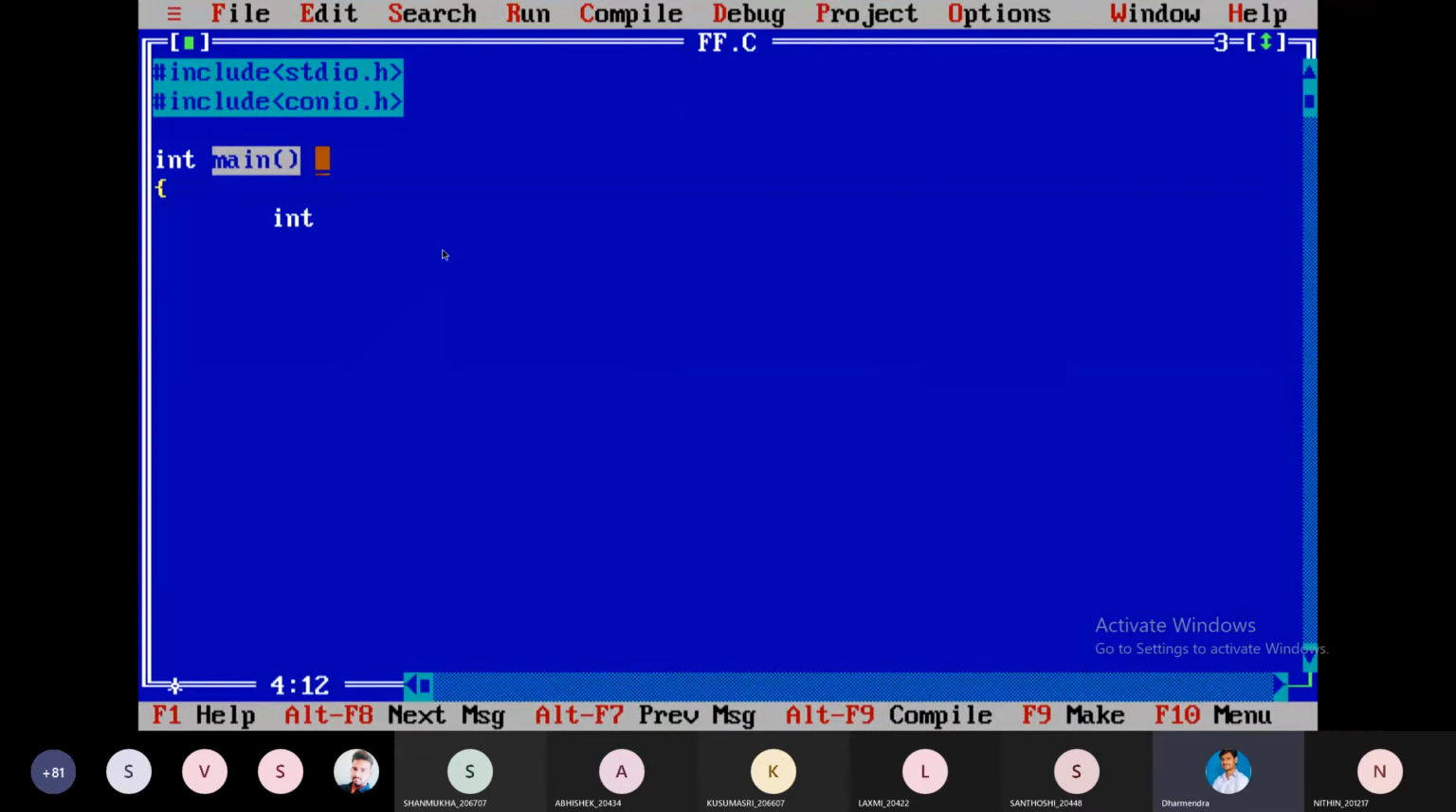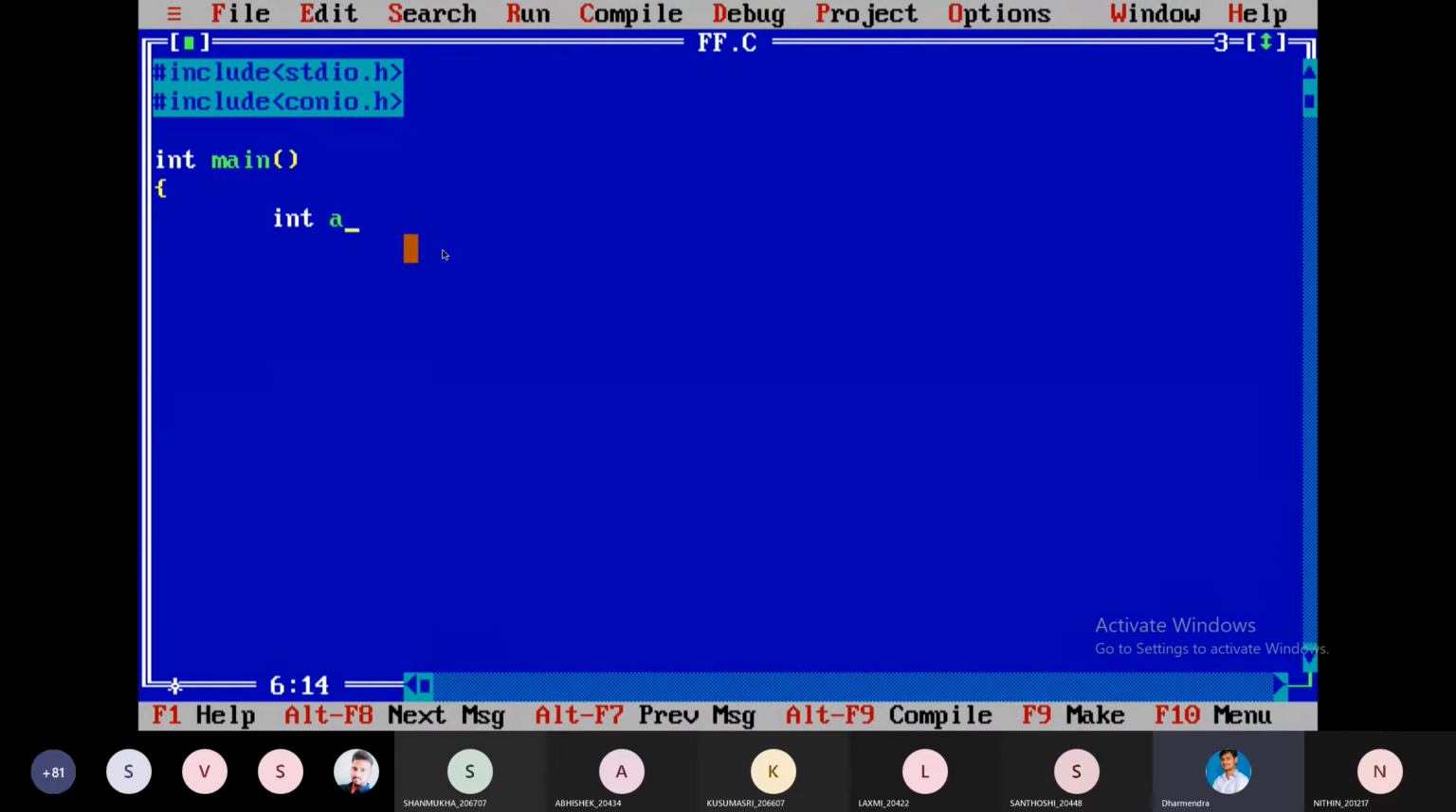Who is the parent of this main function? Operating system is the parent of this main function. For that operating system, it will return a value of type integer. Previously, we have taken void, so this main function is not sending any value to its parent. Void means it is sending nothing. Now I kept integer, so it will send some integer type of value to its operating system. By default, the integer value 0 will be taken.